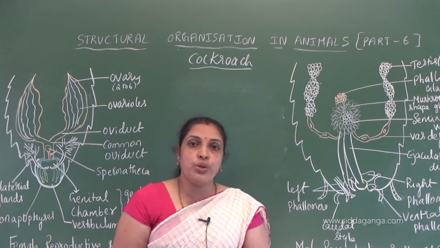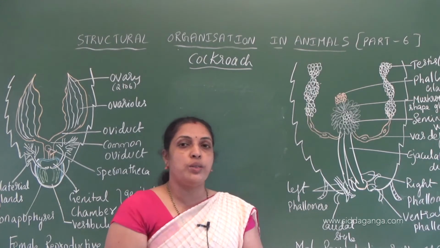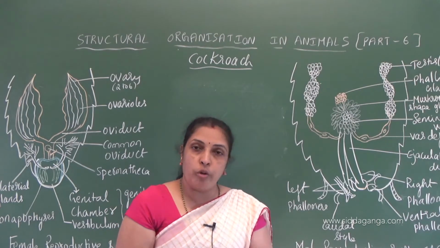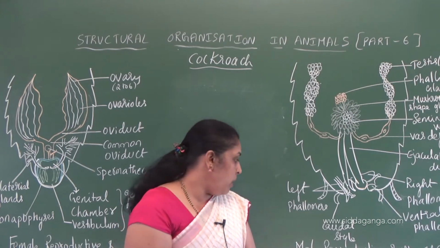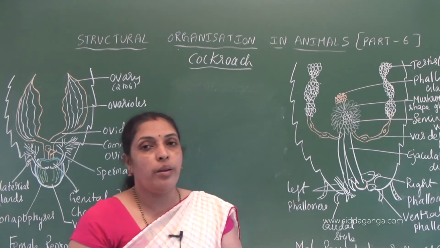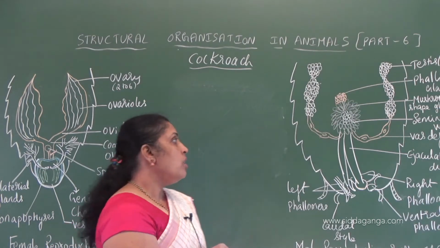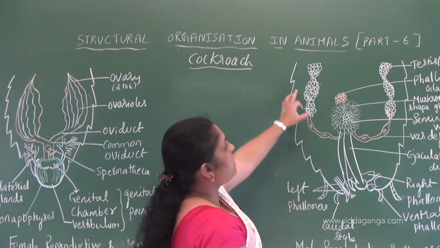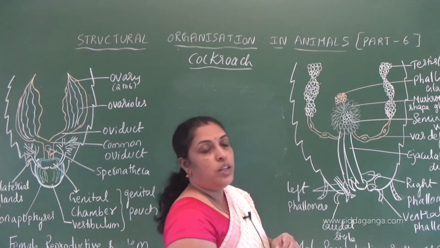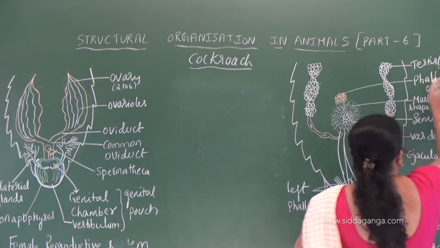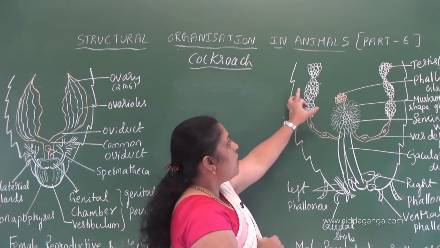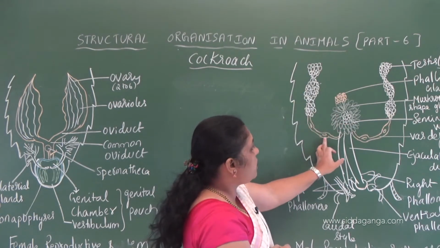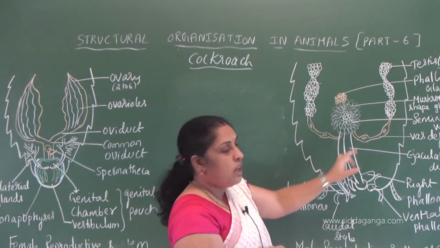Coming to the reproductive system of cockroach. Cockroaches are dioecious. Dioecious means male and female are different. That means male cockroach will have the male reproductive system and female cockroach will have the female reproductive system. Coming to the male reproductive system, we see a pair of testes present between the 4th to 6th segment. The testes produce sperms and they are carried through a tubular structure called vas deferens.